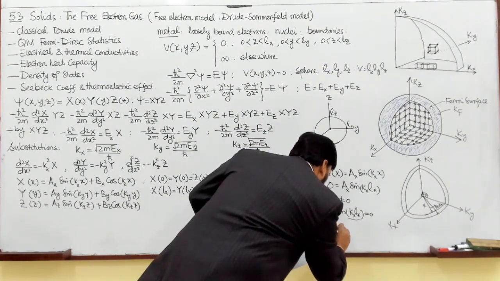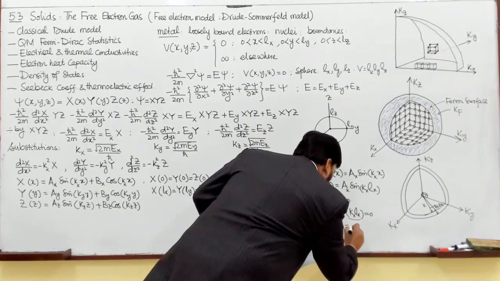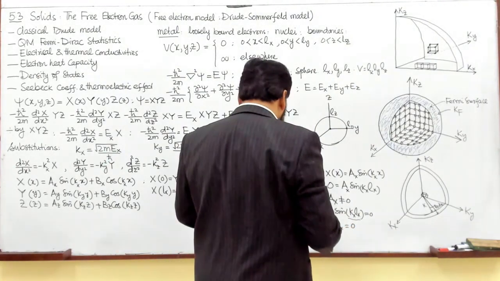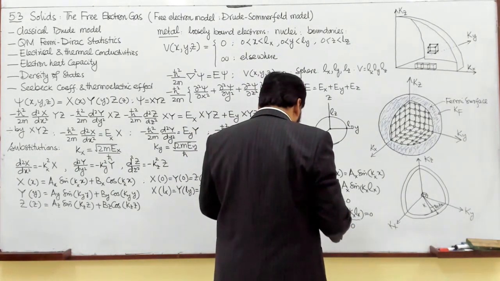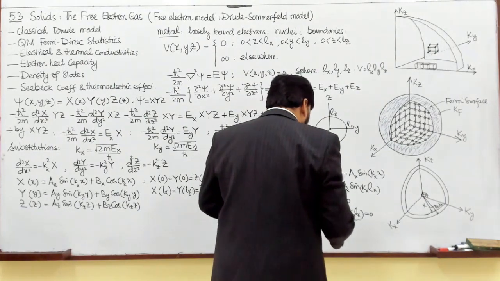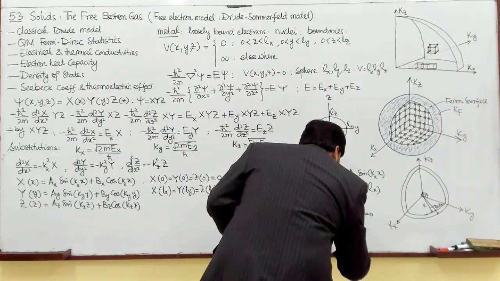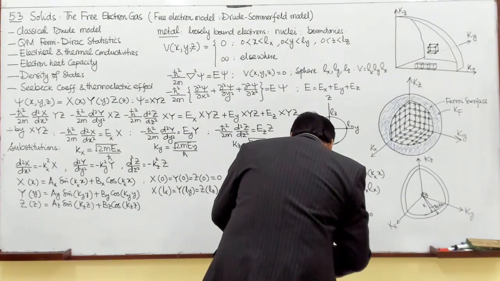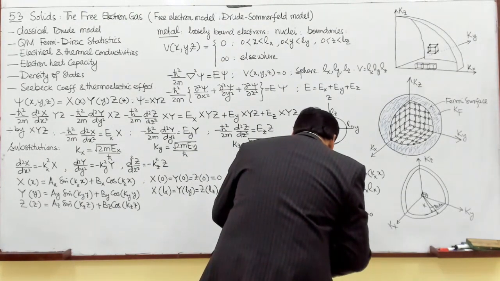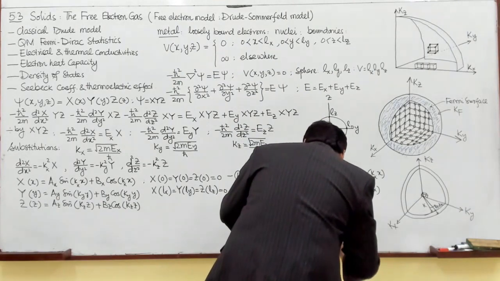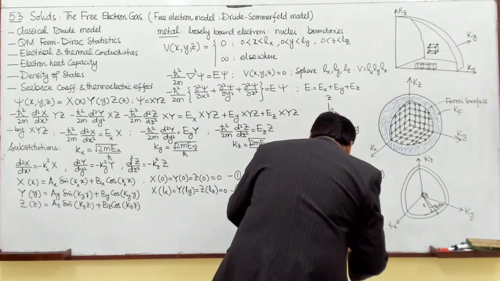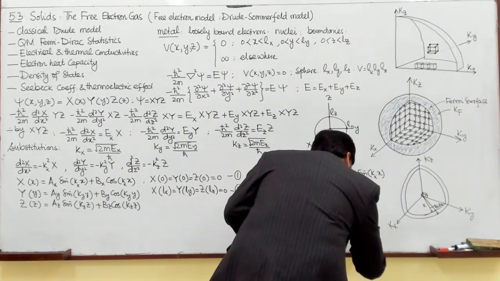kx lx is equal to either 0 or pi times nx, or n times pi.